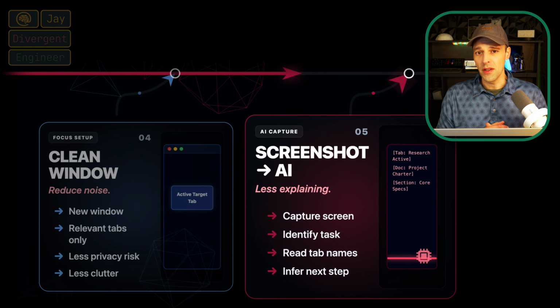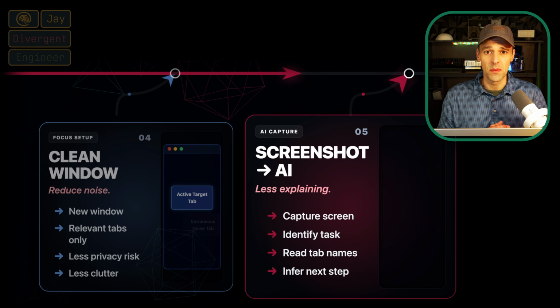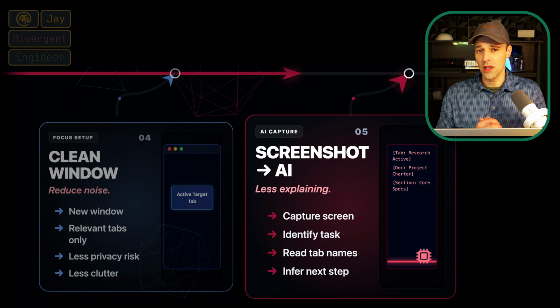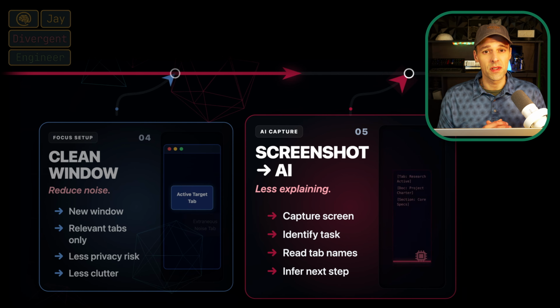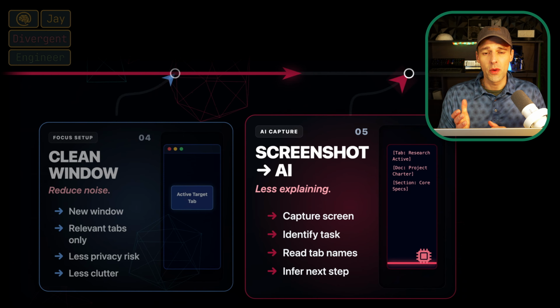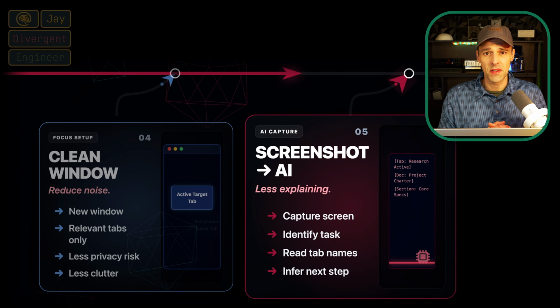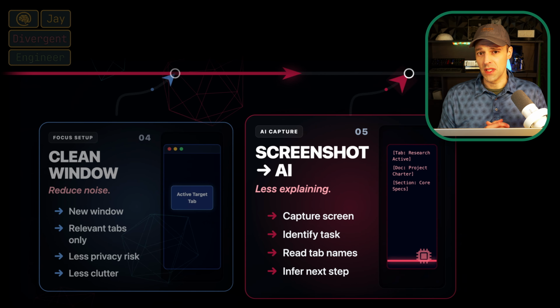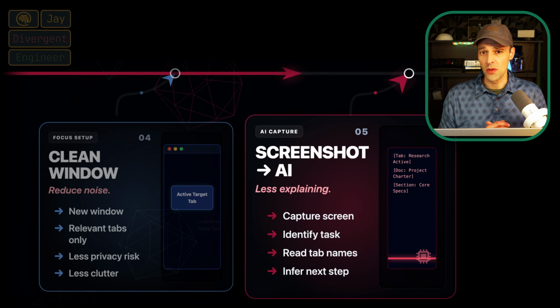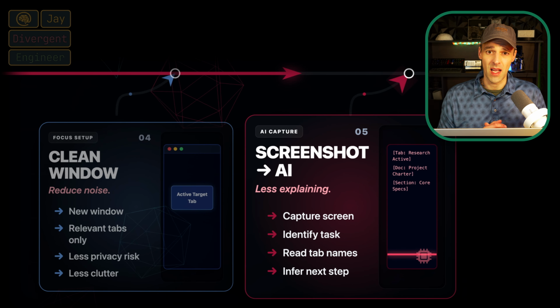This will be something new to get used to. Taking screenshots often and submitting them to AI is not something that naturally comes to everybody. So just be easy on yourself while you're getting used to this new system. Once you have some screenshots and a little bit of context submitted into AI, you can ask it for specific things, the overall mission, the next few steps, or what is the next tiny step for me to perform.